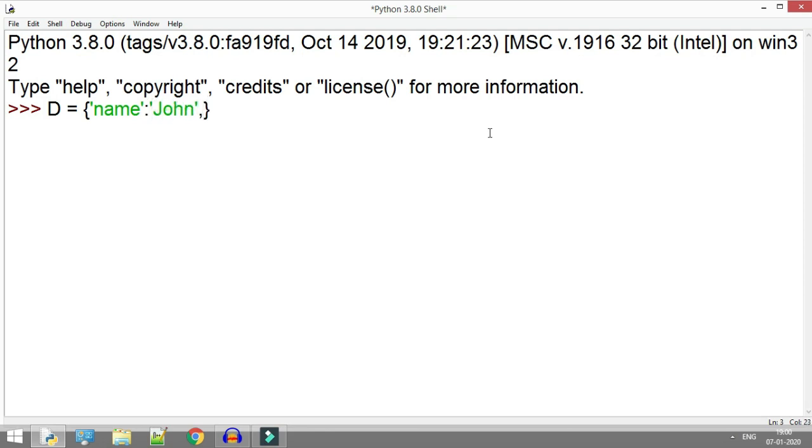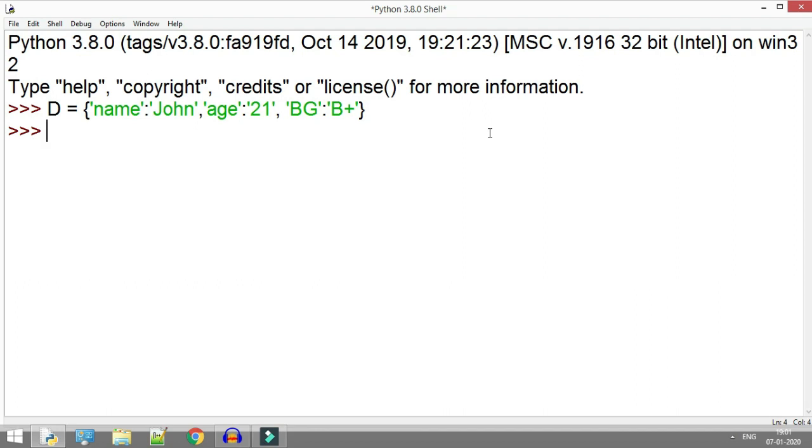Similarly, with the help of a comma, I use another key, which is age, and with the help of a colon, its value 21, and then I use blood group BG, which is another key, and its value is B positive. Press the enter button and the dictionary is created.